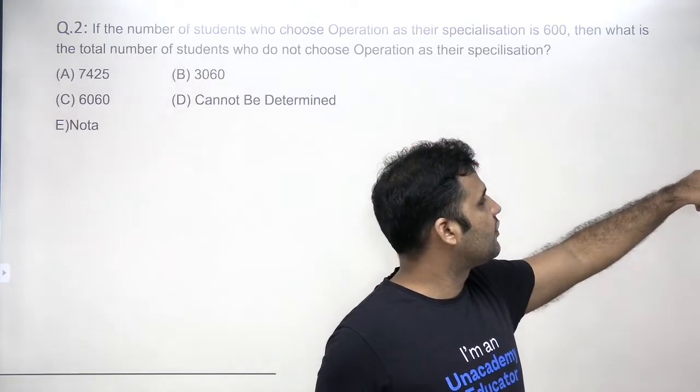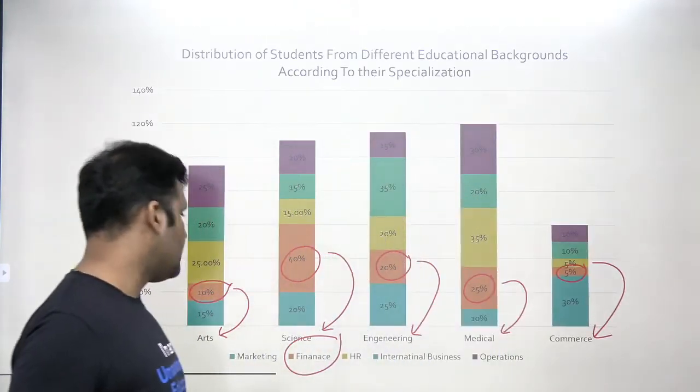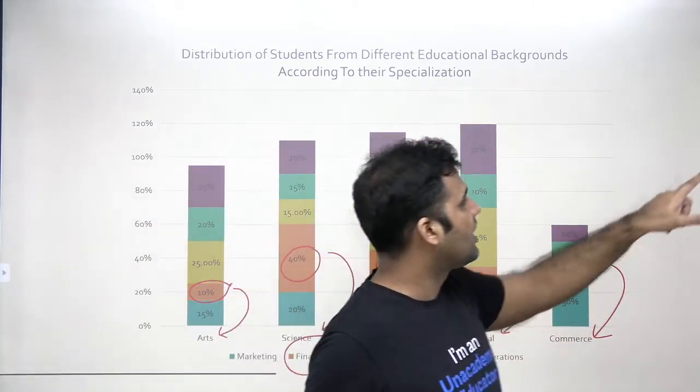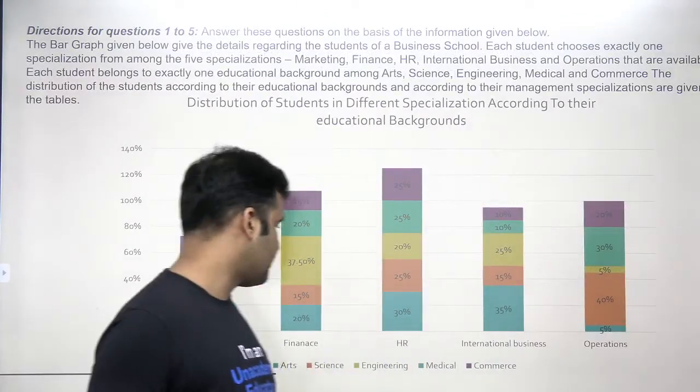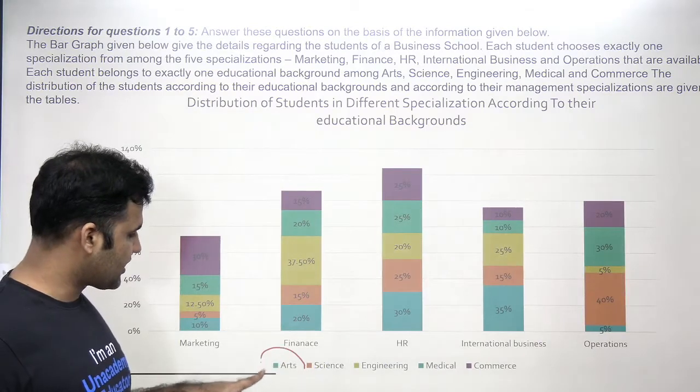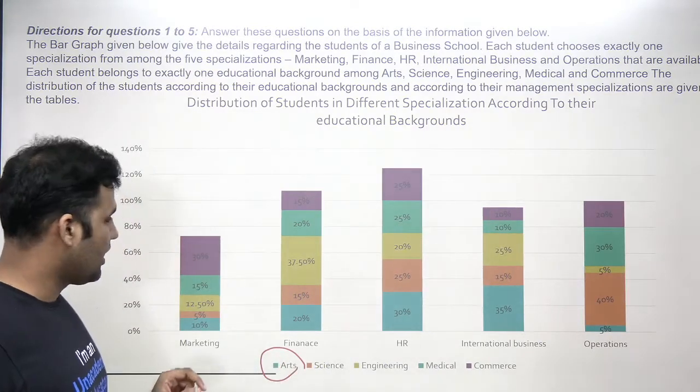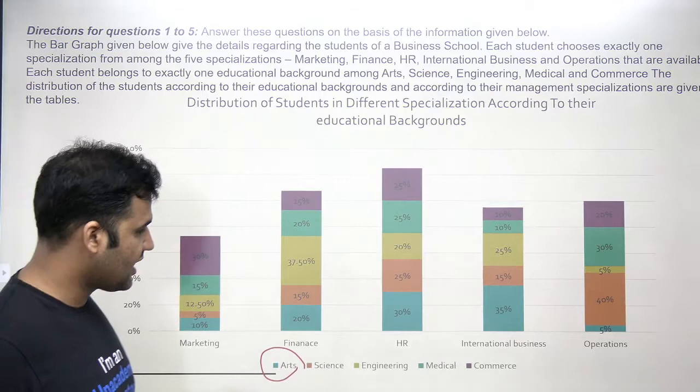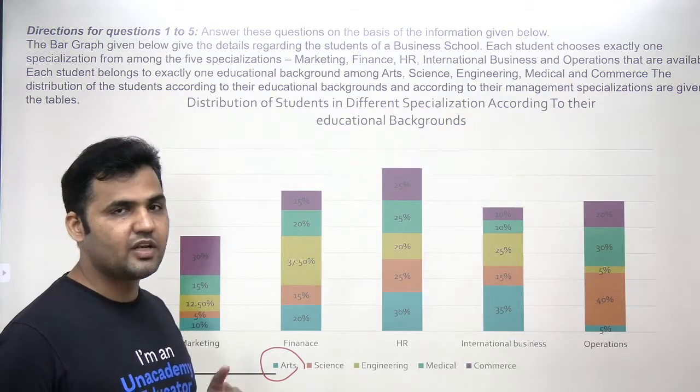Now for this we need to go to the first bar graph. If you look at the first bar graph, this is the arts background, science, and all that, and we are looking for the percentage values in finance.